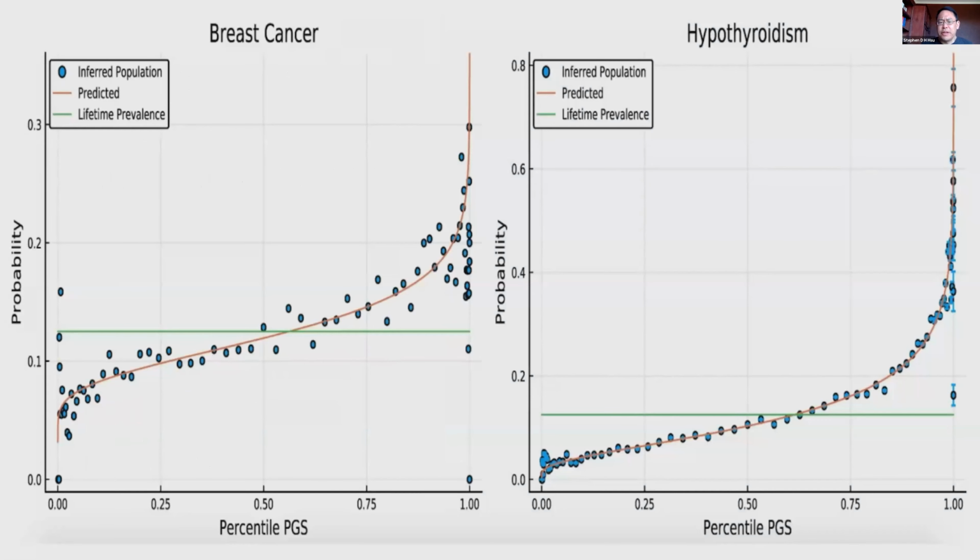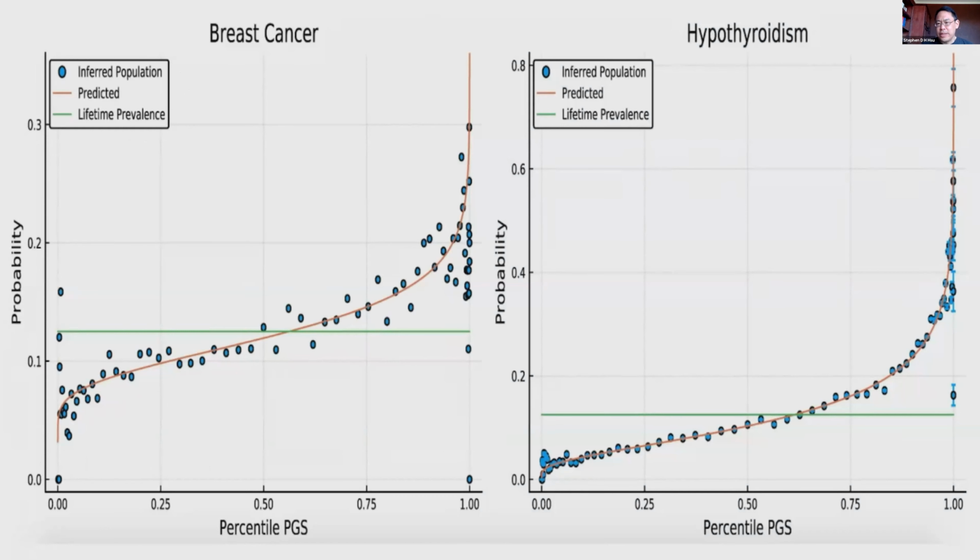Here's another set of results. The polygenic scores are on the horizontal axis, and the nonlinear curve is showing you that as you go into the tail, if you look at people with high or very low polygenic scores, the absolute probability that they will have the condition in their lives goes up in a very nonlinear way.